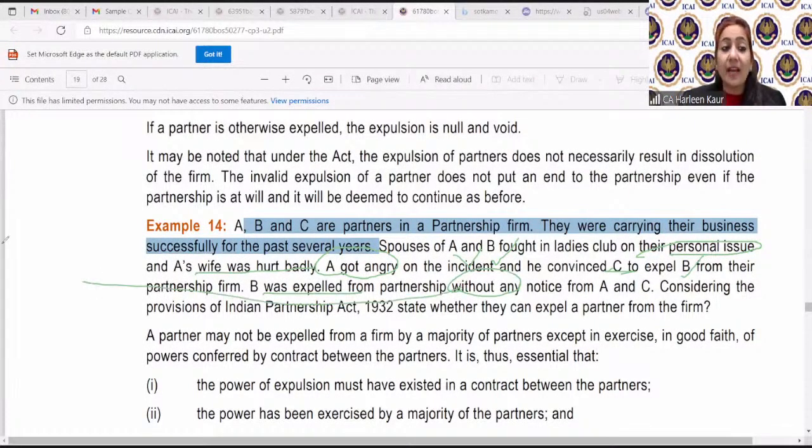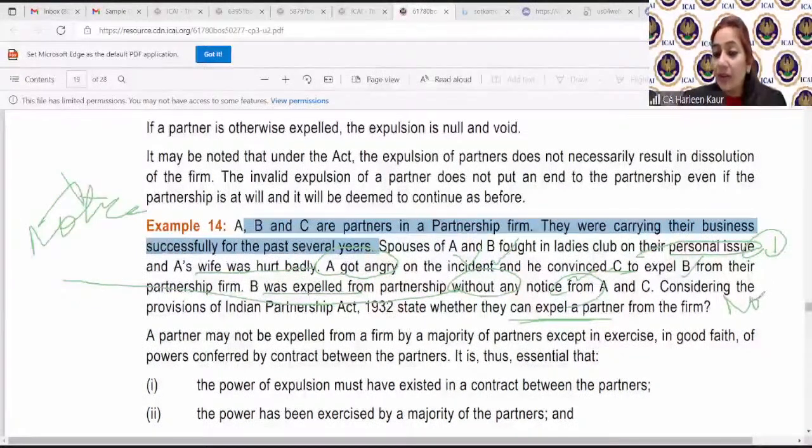अभी मैंने आपको क्या बताया? It is very important to give a notice and an opportunity of being heard. First of all, the reason ही valid नहीं है. It is a personal reason. He cannot expel him. The expulsion has to be done in good faith. Second thing, you're doing it without notice. Therefore, it says, can you expel such a partner? The answer is no. Expulsion can never happen without serving a notice in writing.